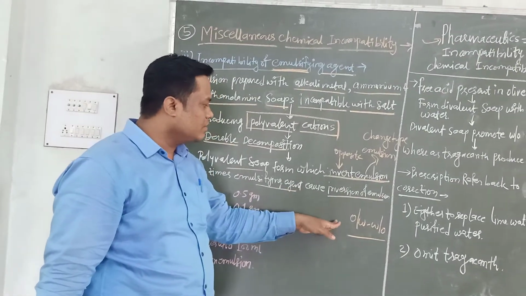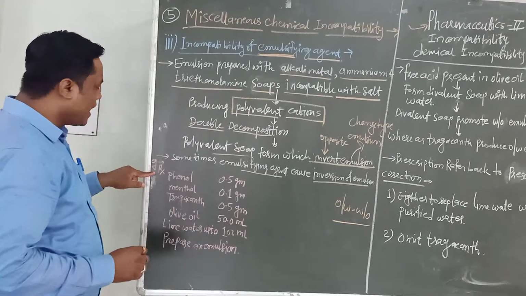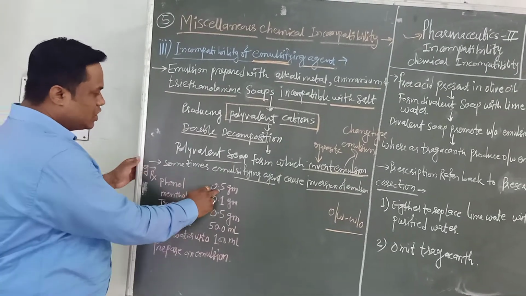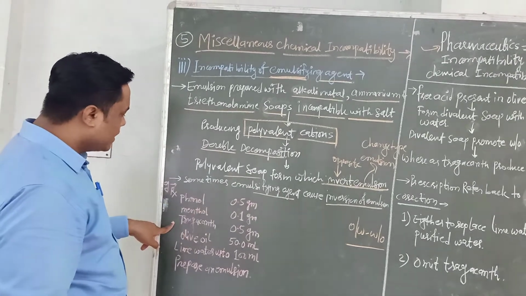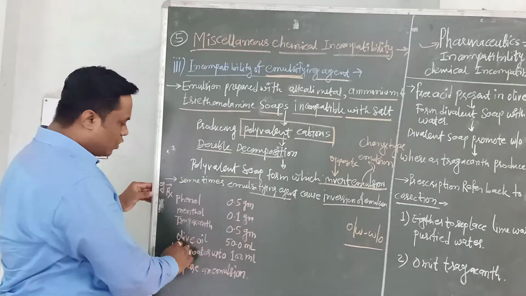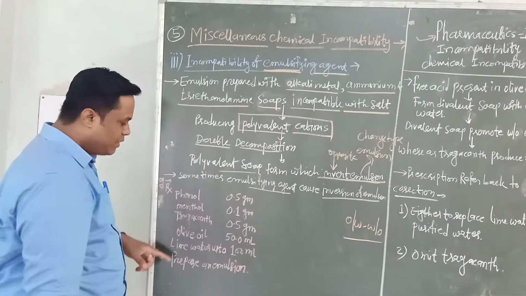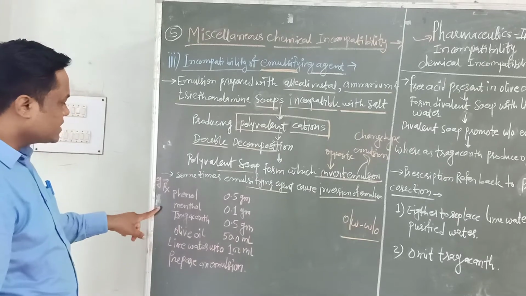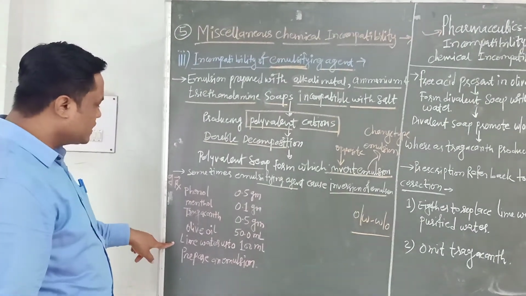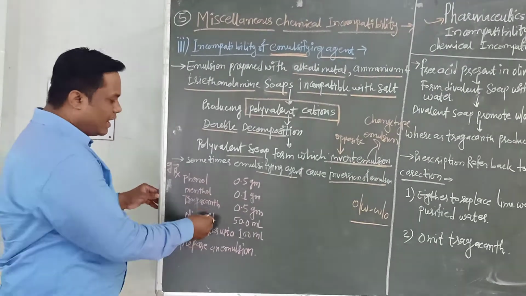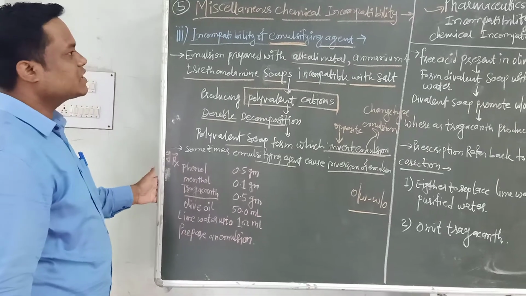So this is the problem in the prescription. This is the mechanism. For example, Rx: phenol 0.5 gram, menthol 0.1 gram, tragacanth 0.5 gram, olive oil 50 ml, lime water up to 100 ml, and prepare an emulsion. This is the example of an emulsion. In this, olive oil and water, two phases, are present, and tragacanth acts as an emulsifying agent which is present in the prescription.